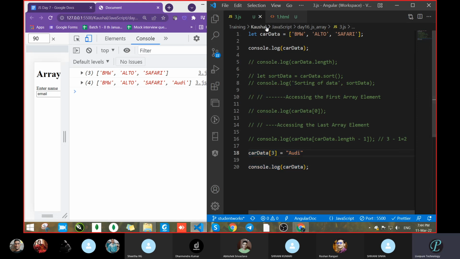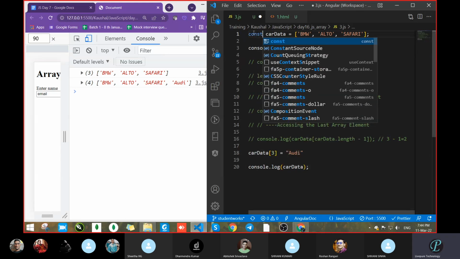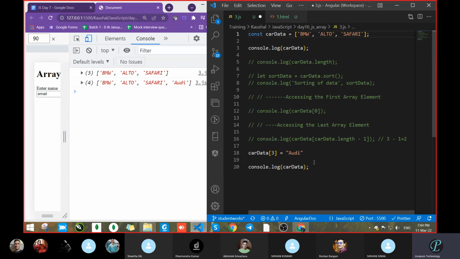And see, if we want, we can take a const. It's not the issue. Abhishek, same thing. You had practiced this in the daytime. But you had not spoken the answer. So we took a const, correct? And we have taken one array, and now we are just pushing the new value. We are not going to modify it. But if you modify this array itself, you will get the error.